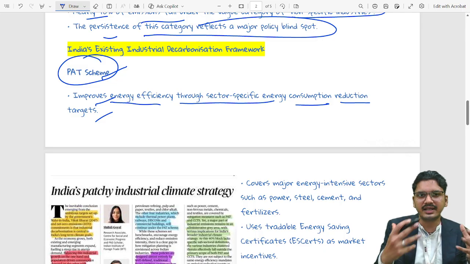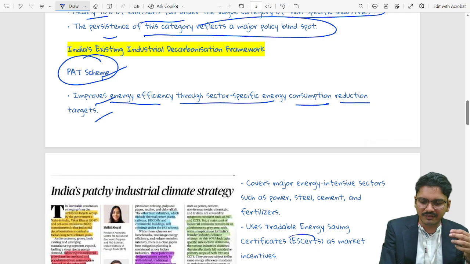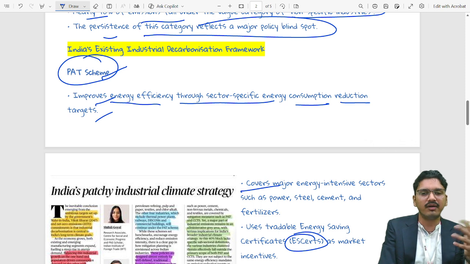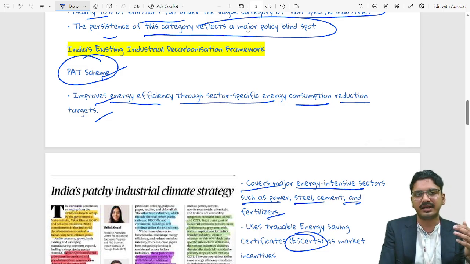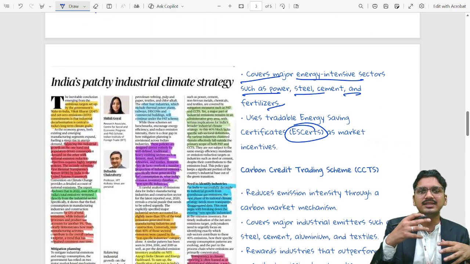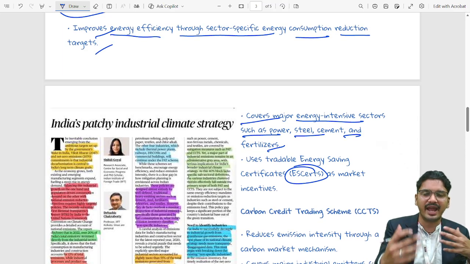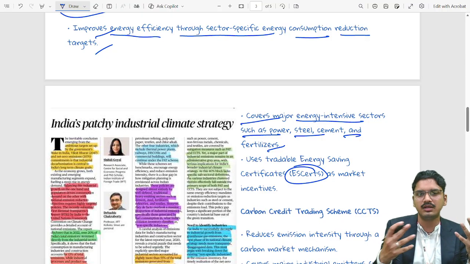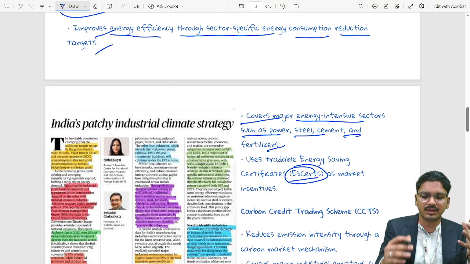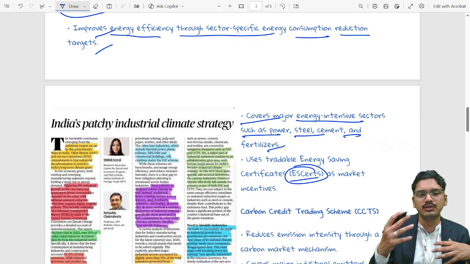There is a target given to each specific sector, and upon adherence to the target, they get a certificate called ESCerts. It covers mainly energy-intensive sectors such as power, steel, cement and fertilizer. But once they have those actions in place, under the Perform, Achieve and Trade scheme, they get an energy saving certificate,